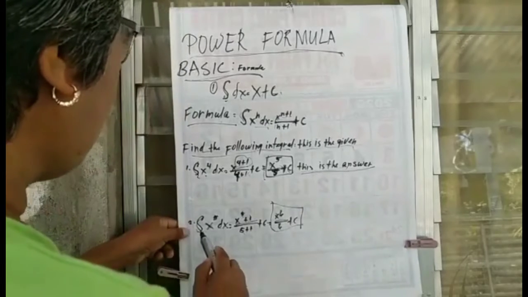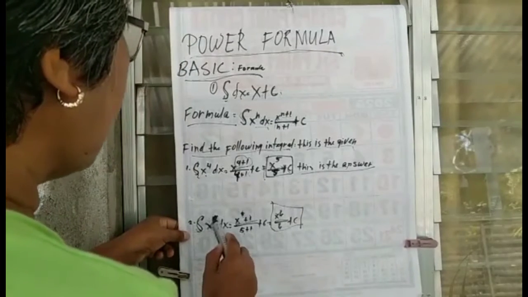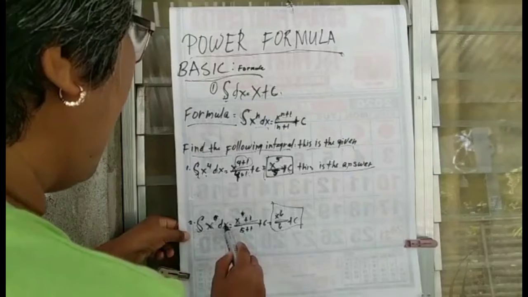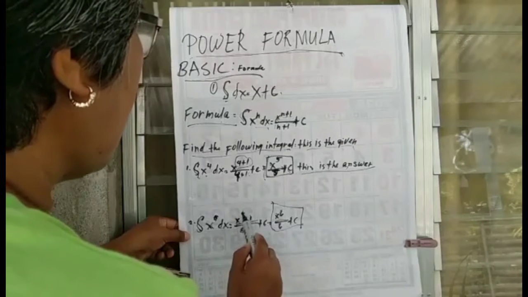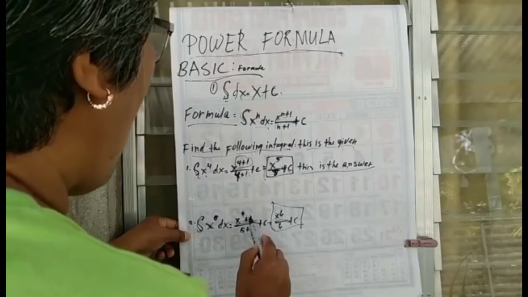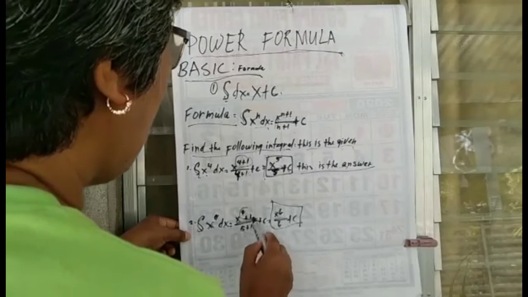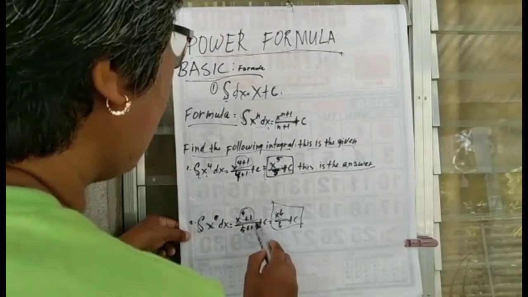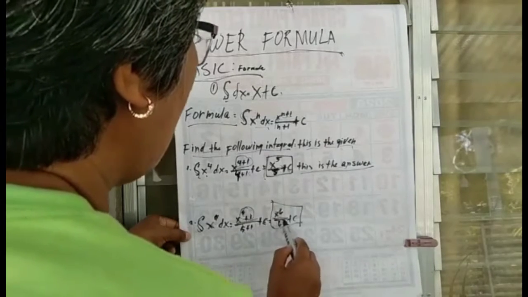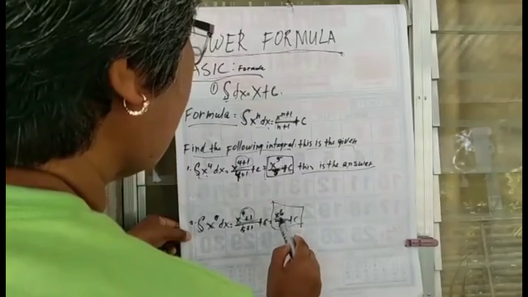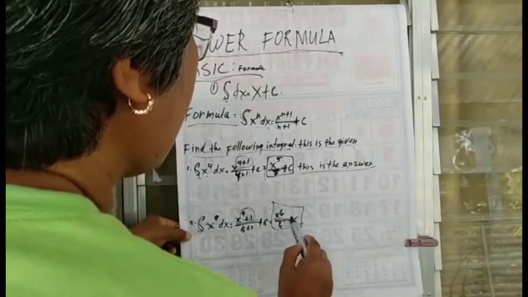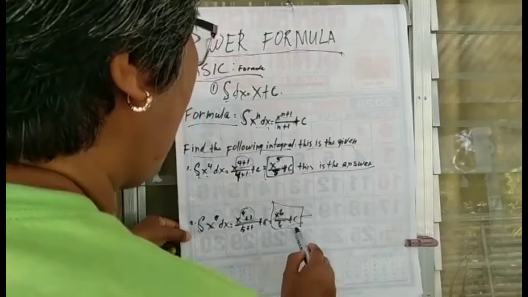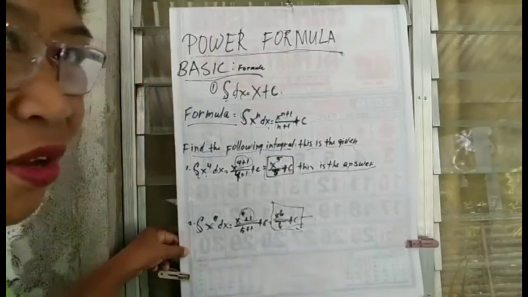The second one, integral x raised to 5 dx equals x raised to 5 plus 1, also in the denominator, 5 plus 1, plus c. So here, x raised to 6 over 6 plus c. So this is the answer for the second one. Thank you.